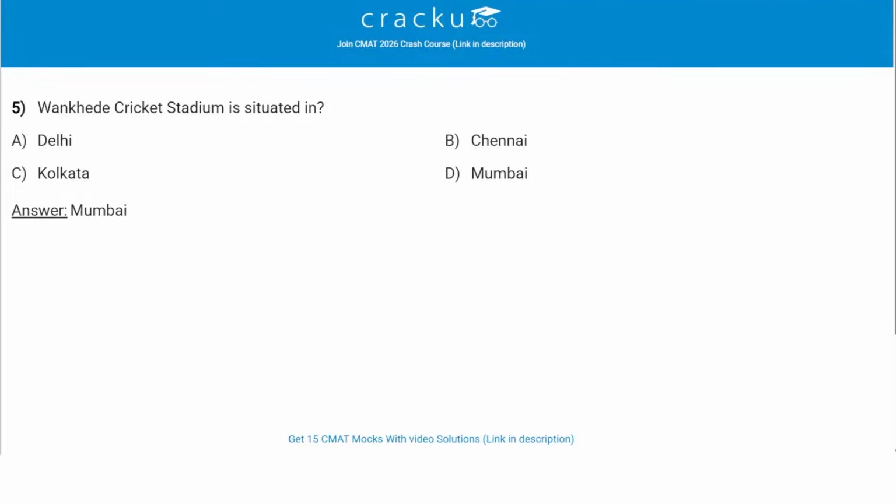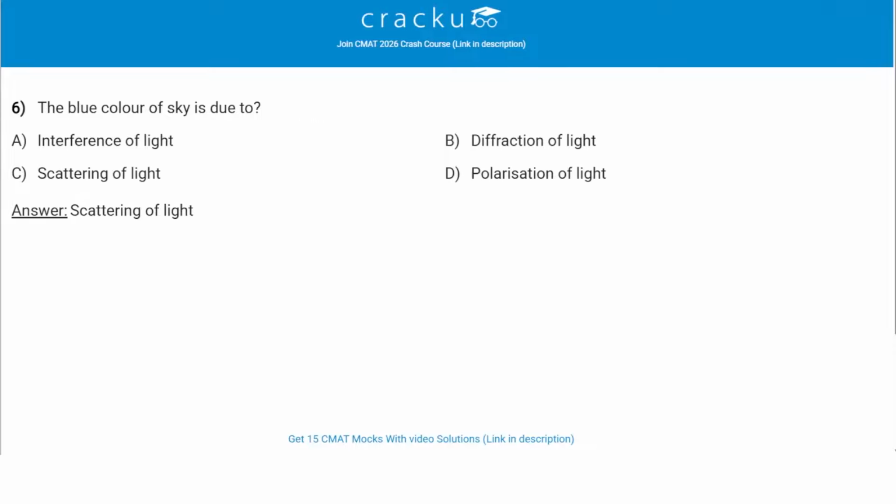Wankhede Cricket Stadium is situated in, the correct answer is D, Mumbai. It is located in Mumbai, Maharashtra, and it is one of India's most famous cricket stadiums and has hosted numerous historic matches, including the 2011 ICC Cricket World Cup, which India won. So the correct answer is D, Mumbai.